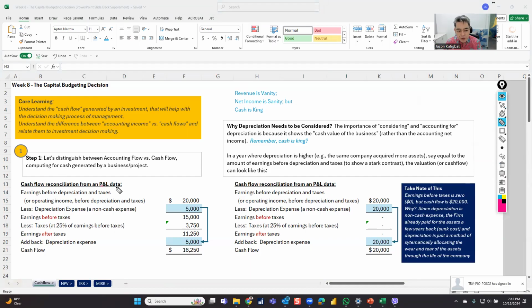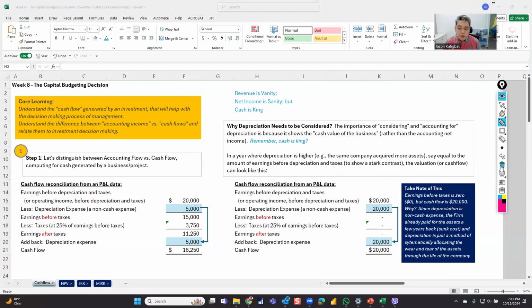For example, in your profit and loss data, remember your income statement, you might end up with earnings before depreciation and taxes. This is similar to operating income before depreciation and taxes. It's the same. Let's say 20,000.